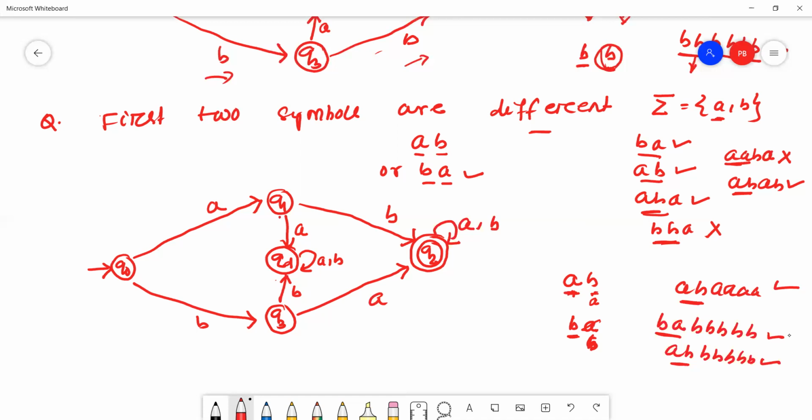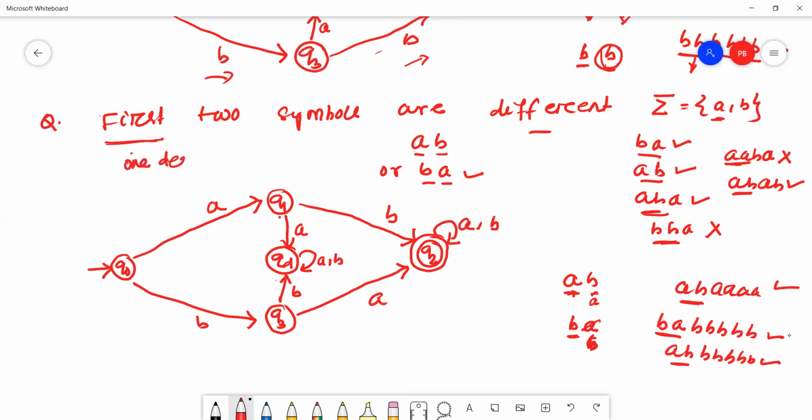Remember one thing, in case of DFA, for FA, every FA means one dead state.